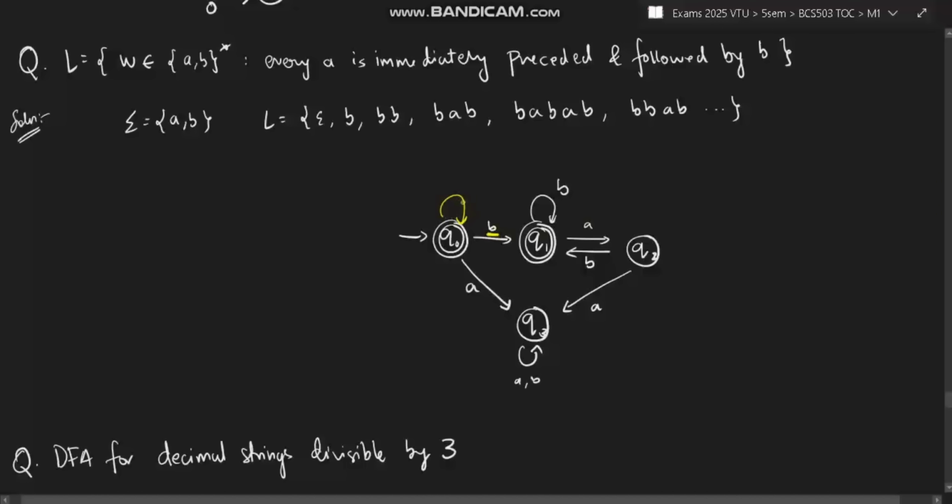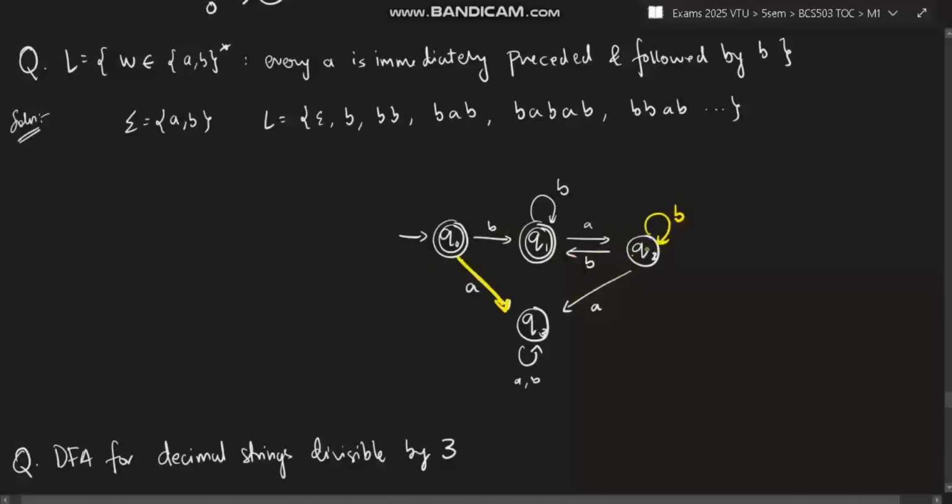If I make a self loop, that becomes optional. I can skip B also. That is not a valid string. It will accept A also, but it should not. So that's why B compulsorily should come here. After that you can have n number of B's followed by A, and after A only one possibility remains. You should have a B. You cannot have another A, it goes to the dead state, or in starting only if you have A it goes to the dead state.